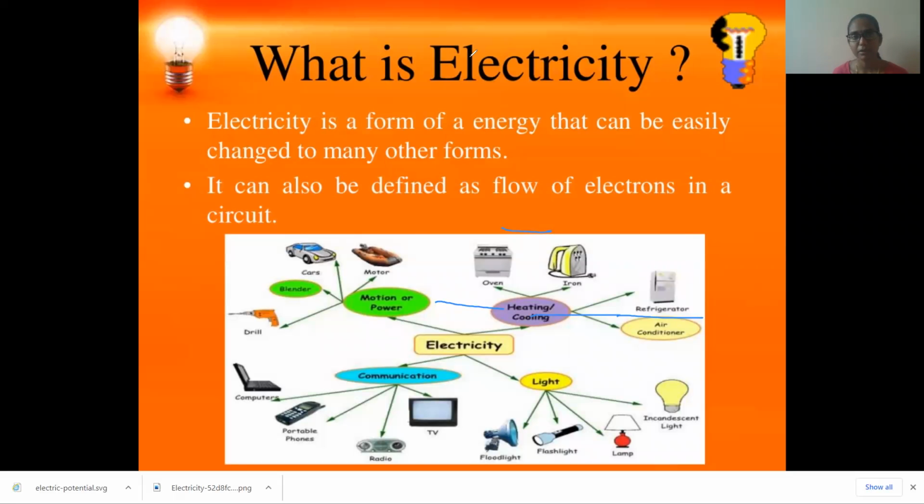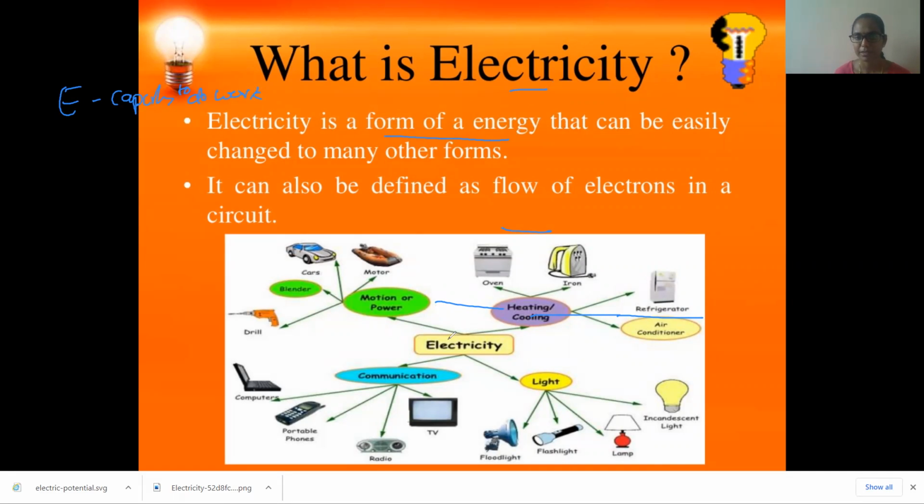You can see here what electricity means. Electricity is a form of energy. Why energy? Do you know what energy is, children? Energy is nothing but the capacity to do work. So because we have energy, we are doing so many works. But how does electricity do so many works?